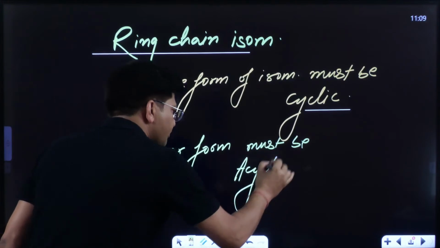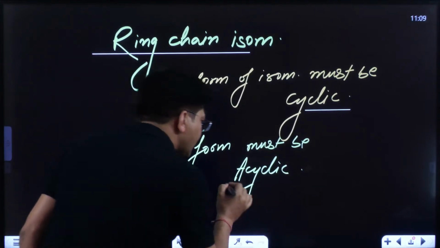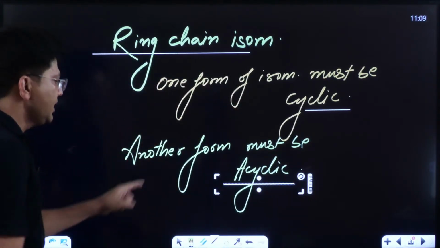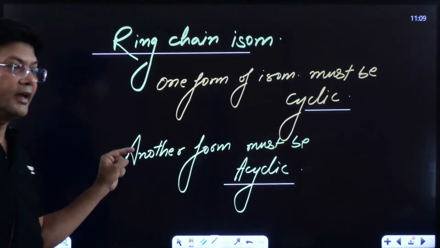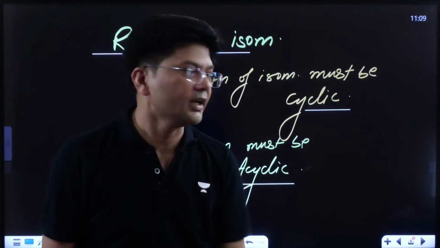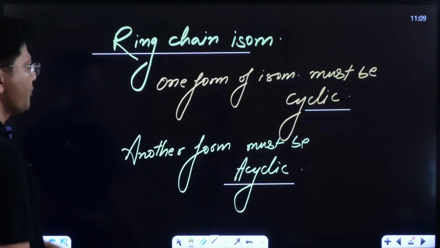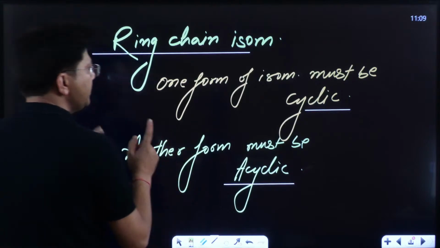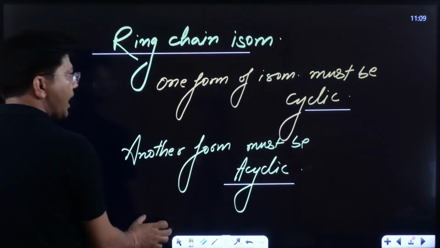So do remember, everyone, if one form is cyclic and another form is acyclic, then we will say what relationship they are going to hold. Definitely they will be known as ring chain isomers.